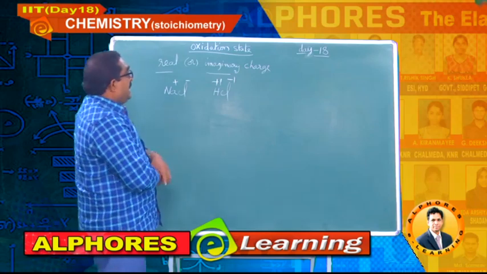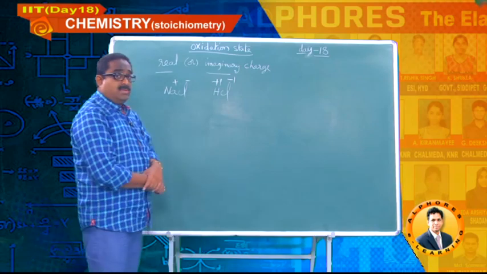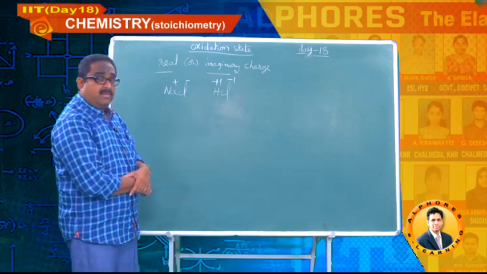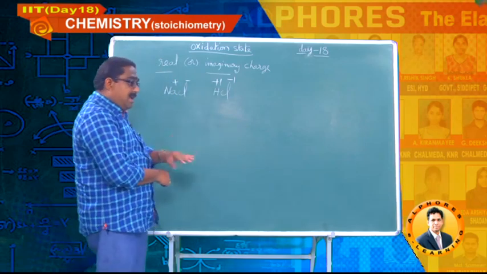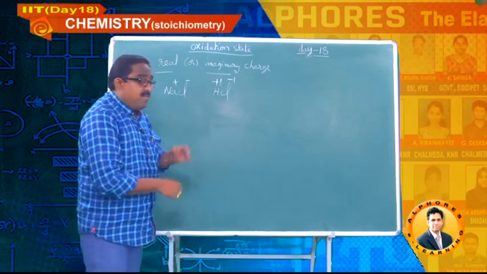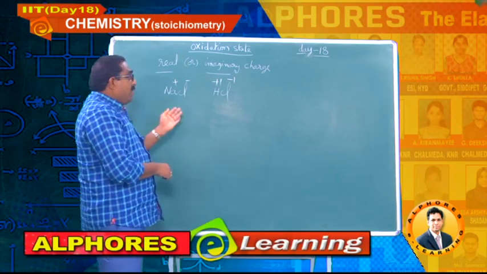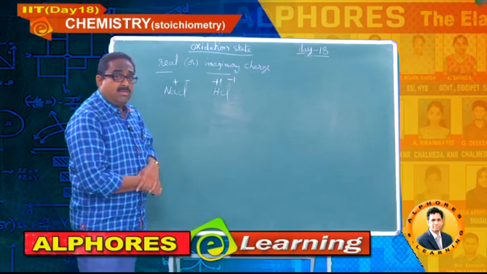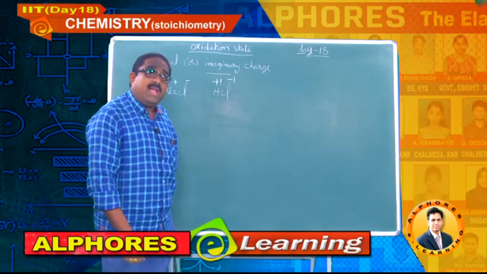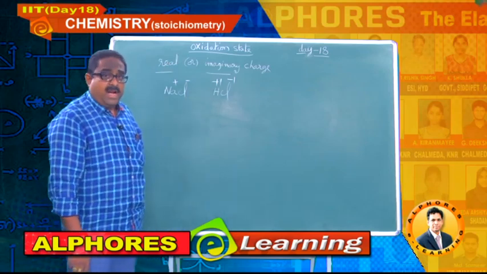Let us discuss the assigning of oxidation numbers for both ionic as well as covalent compounds by following some rules. So, our next aim is to discuss some rules to assign oxidation states in different compounds.